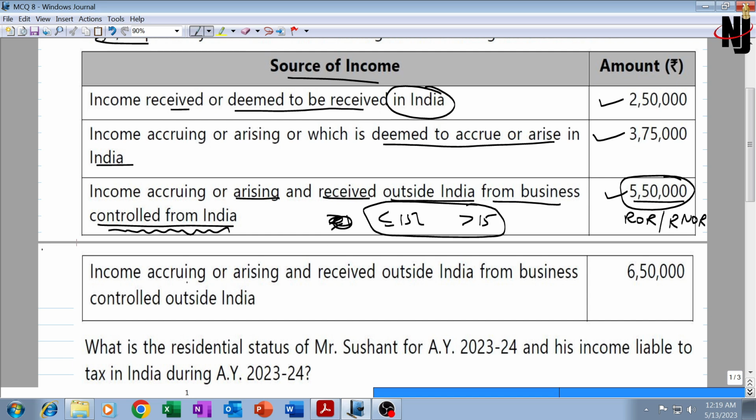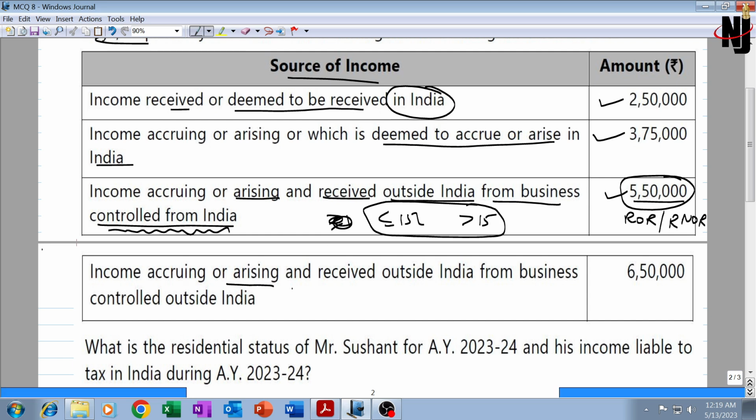Fourth and the last income, income accruing and arising as well as received outside India from business controlled from outside India. If business is controlled from outside India, this is typically a foreign income, not to be taken into account for deciding whether Indian income is 15 lakhs or not, exceeding 15 lakhs or not.